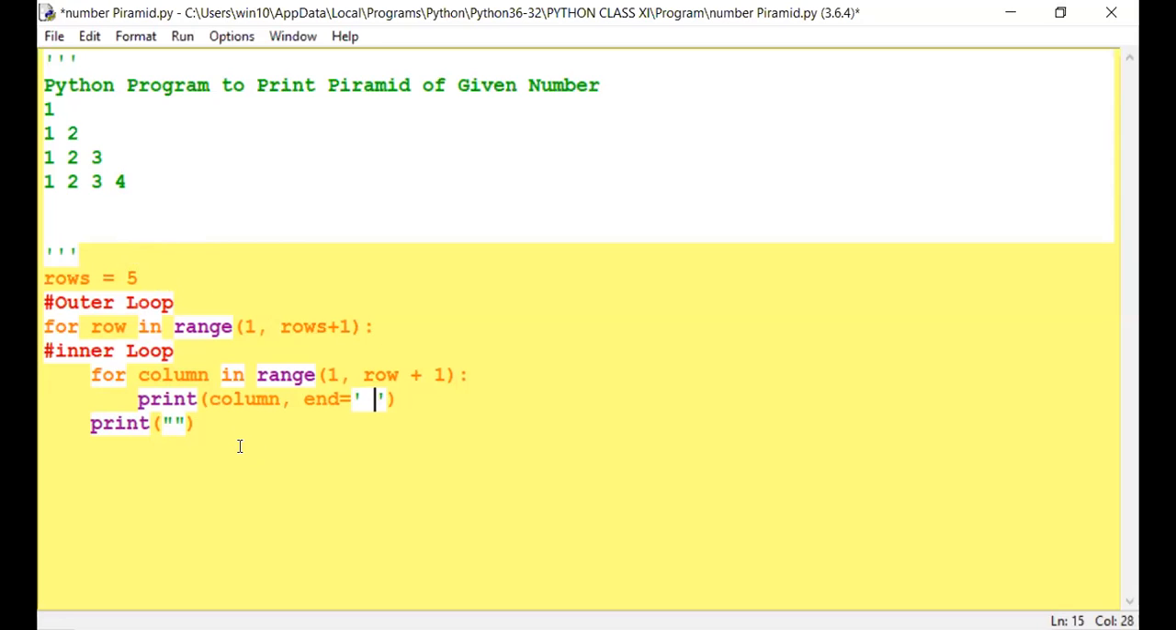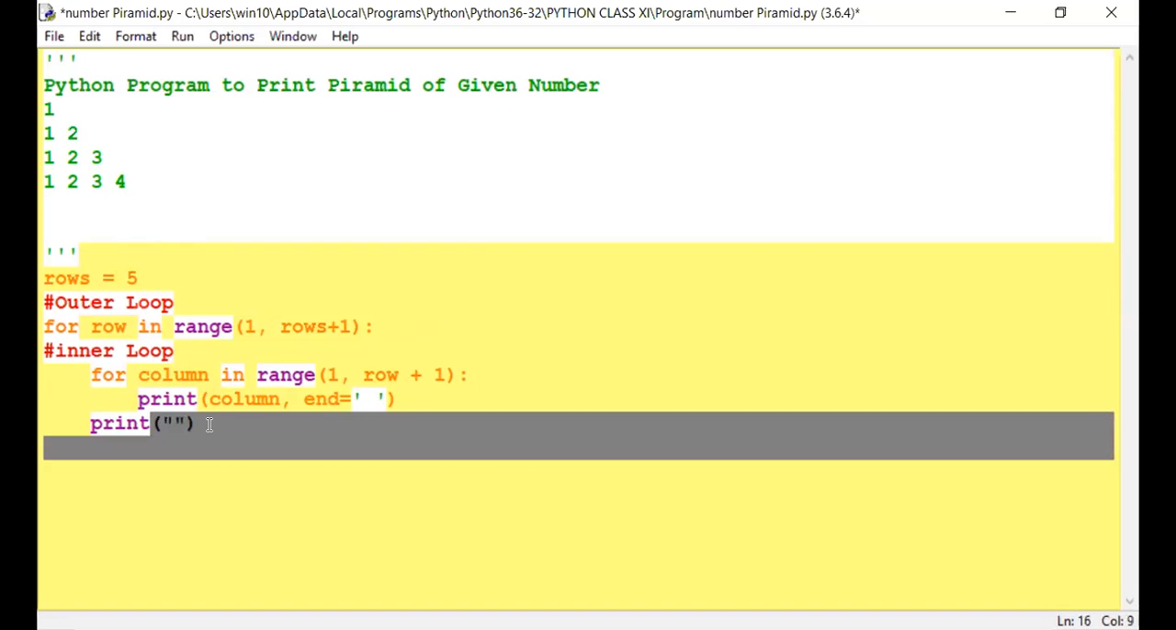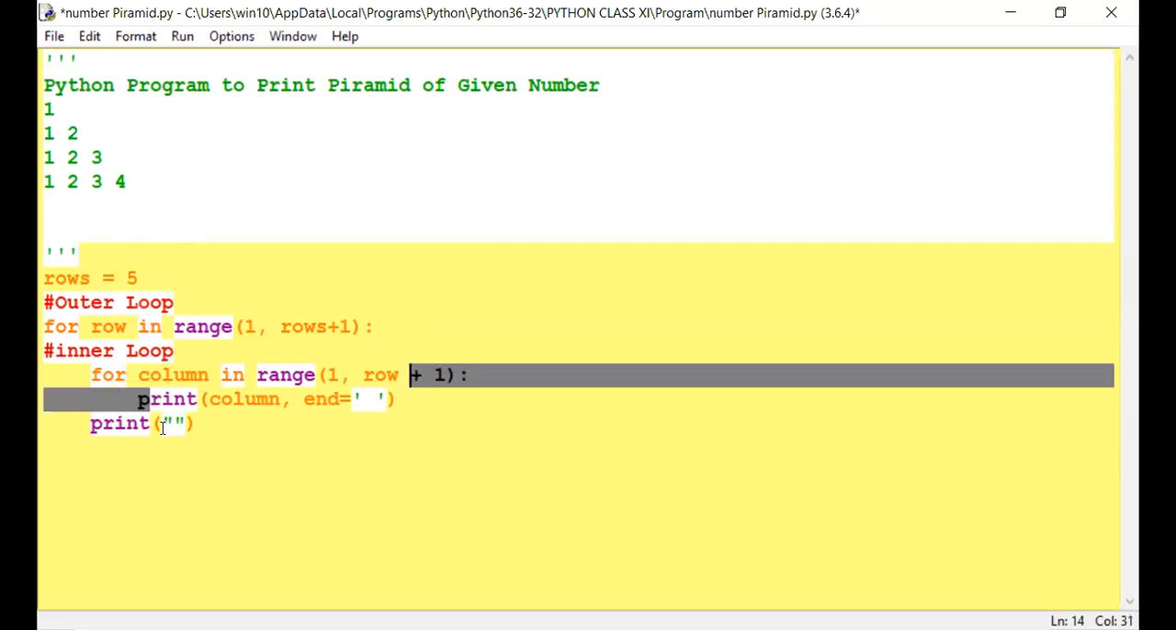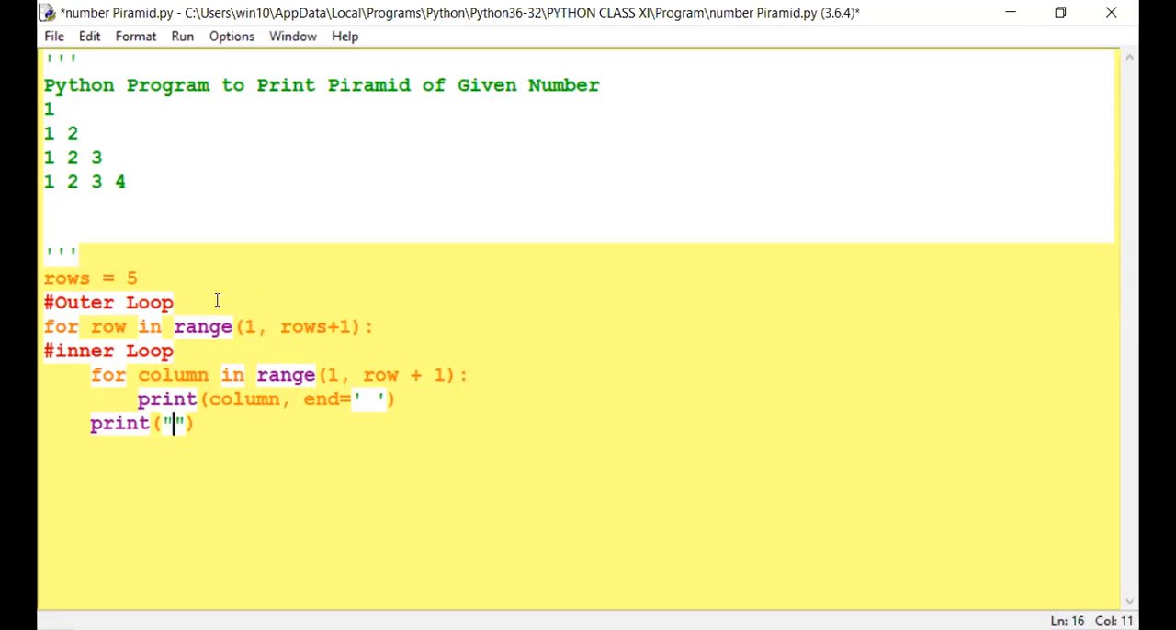So this program you can use if you want to write a simple row and column value, then you have to use two loops. This is called outer loop, and this is called inner loop. This is the update of the inner loop, and this is a space, this is also a space for the inner. This is the inner, this is the outer space. Now I am running this program.